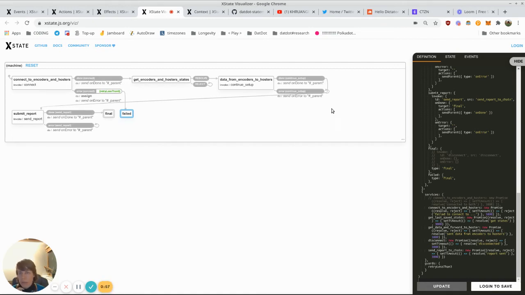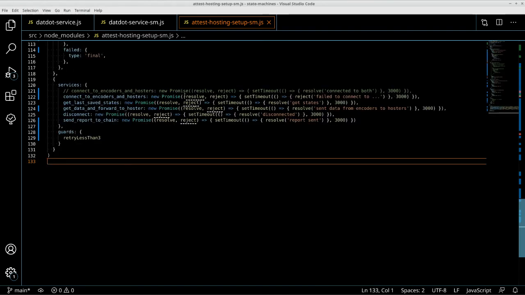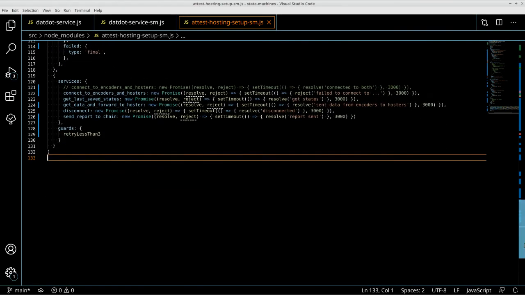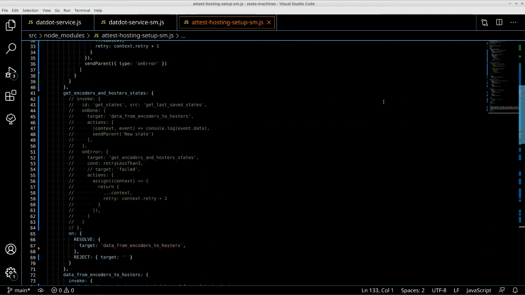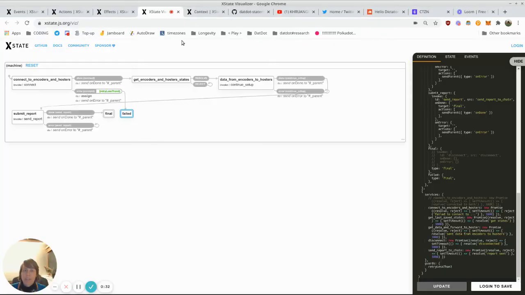The point is that it just auto plays, because I have these services here, and these services are called each time you enter a state. So you're in the state, this service is triggered, and then it immediately resolves or rejects, and this automatically creates all the other steps, so you don't have to do anything, which is awesome in the code, but here it's kind of freaky because it just plays the whole thing. So it's done. But I can see all the steps, and I see that it's auto triggering everything until the failed state, which is kind of cool.